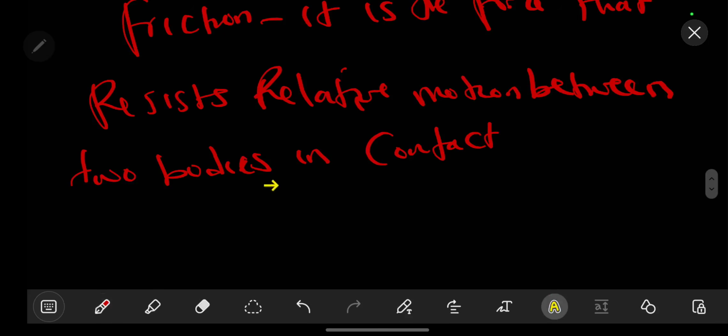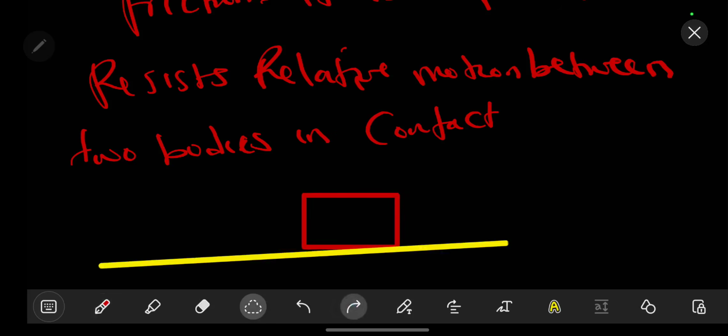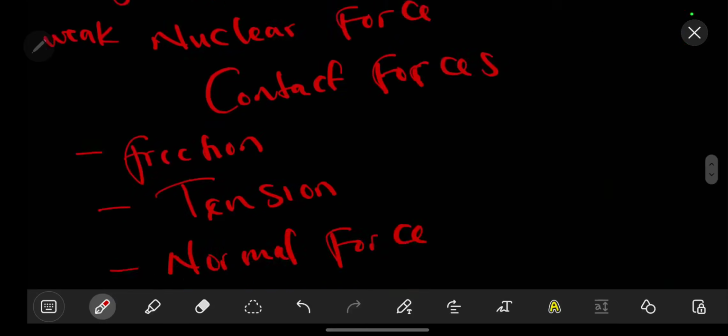To elaborate, if a body is moving in this direction, there will be a force preventing relative motion between two bodies in contact, meaning between where it is passing and the surface of that object. That is basically what friction is.